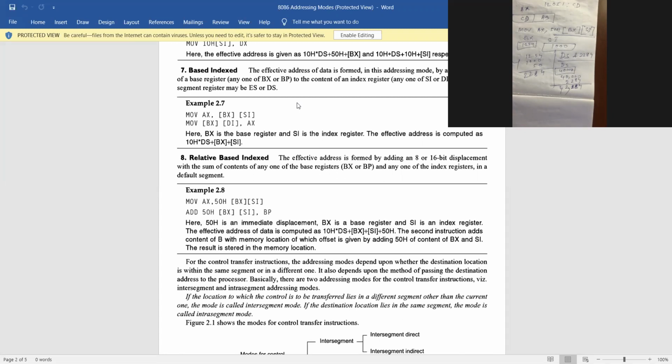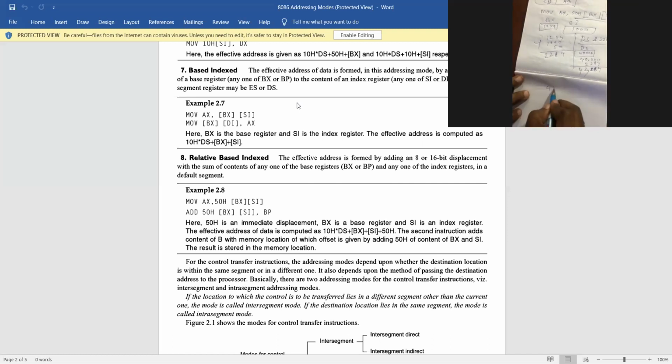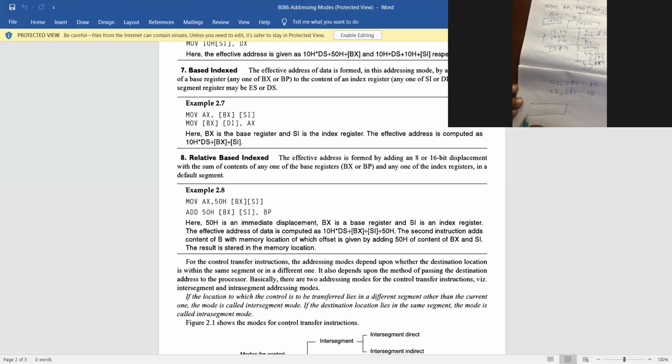So what will be the next job? At 42,284 say the data is AB, at 42,285 say the data is CD. It is coming into AX, that is AH and AL, CD and AB.